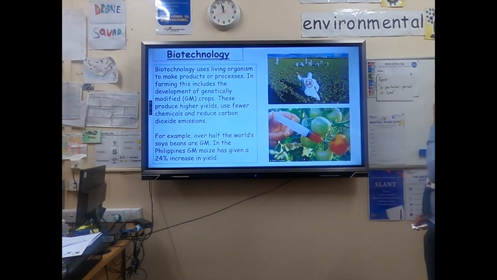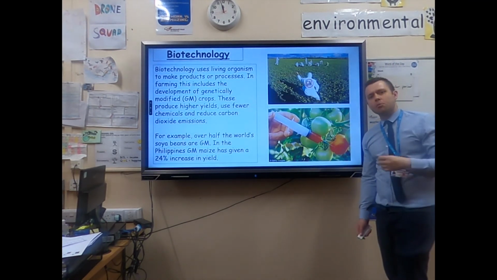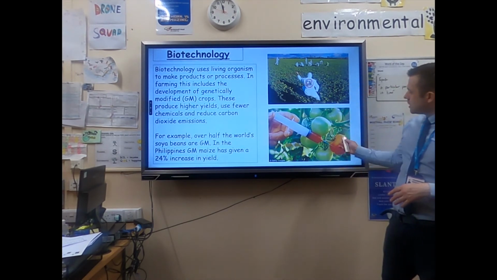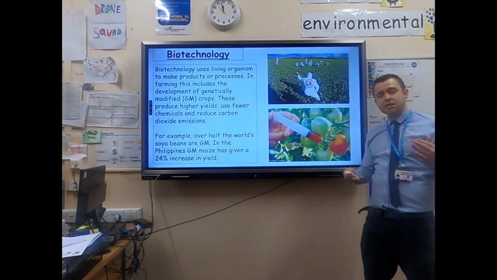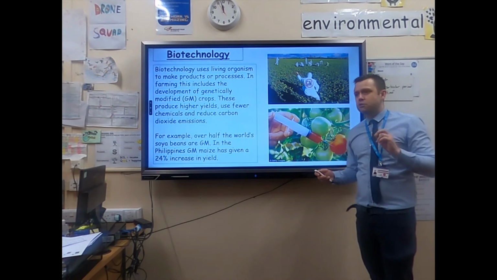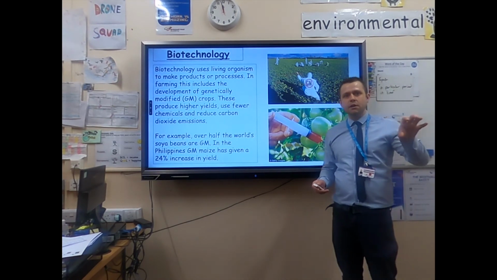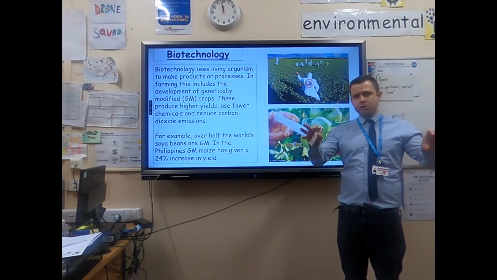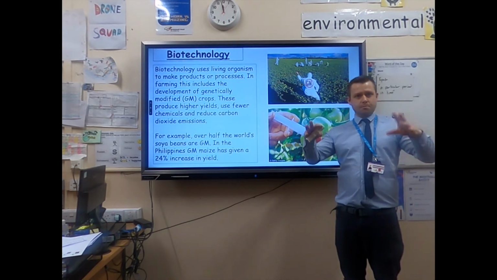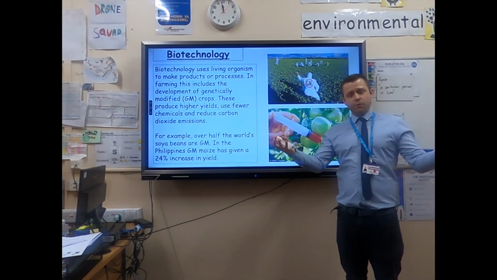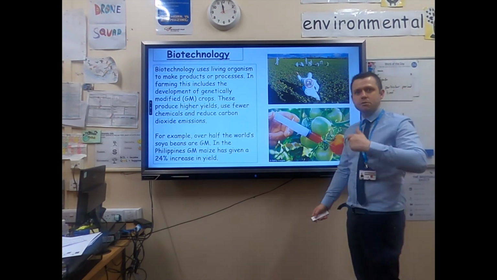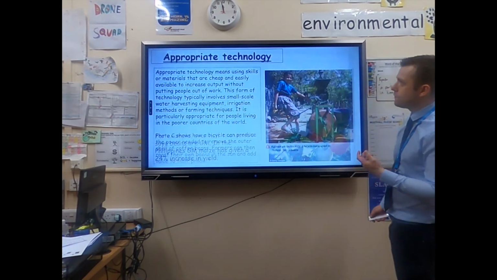Another example is biotechnology. If you've ever heard of GM crops, this is biotechnology. Ultimately, you can inject certain plants with genetics from another strain of plant. So, for example, if plant A is good at resisting drought, whereas plant B grows really big potatoes or tomatoes, whatever we're growing, if we put those together, the crop would be a super crop that can resist drought and grow really big crops. That is GM food.